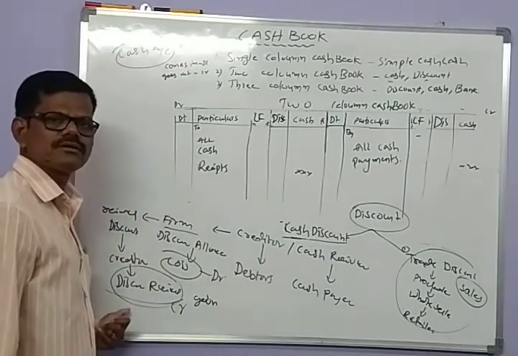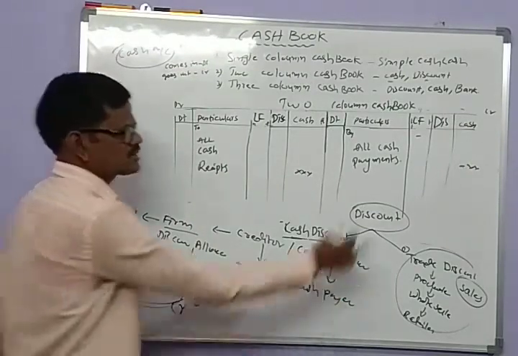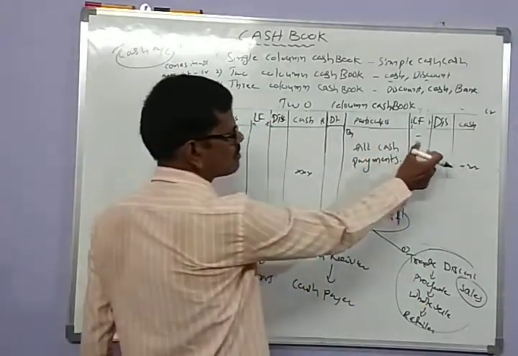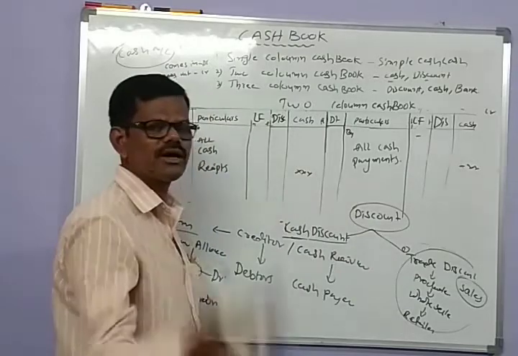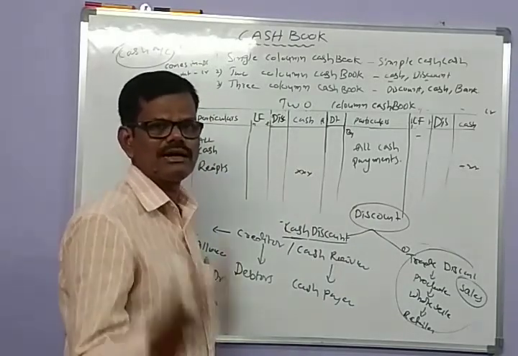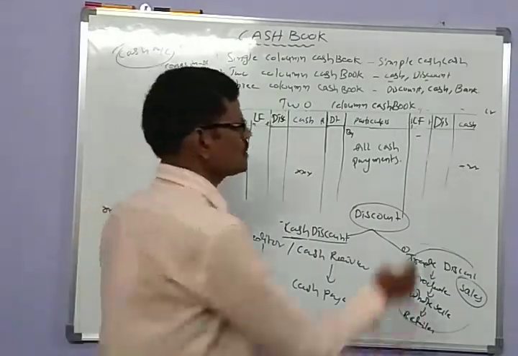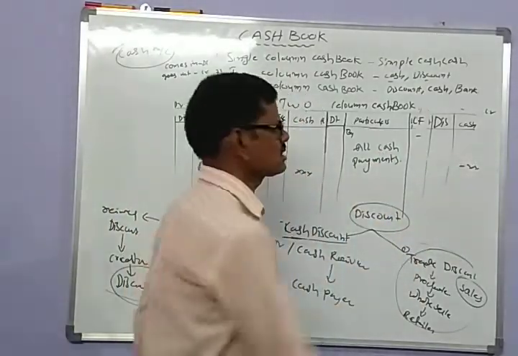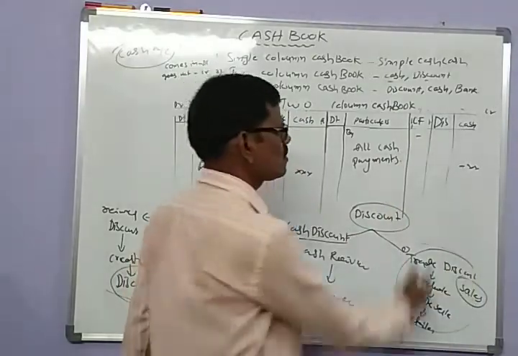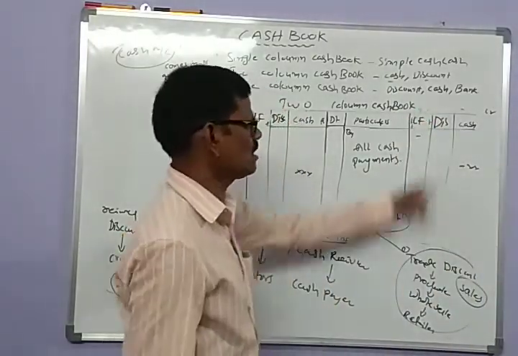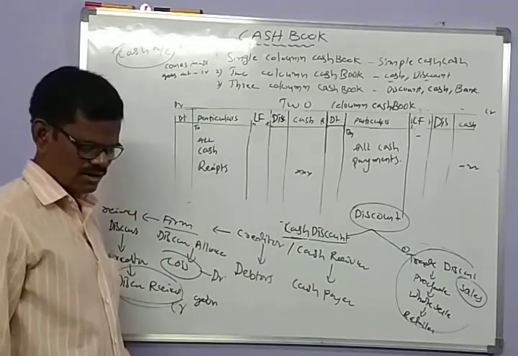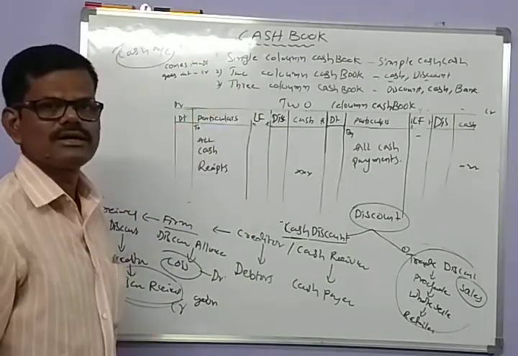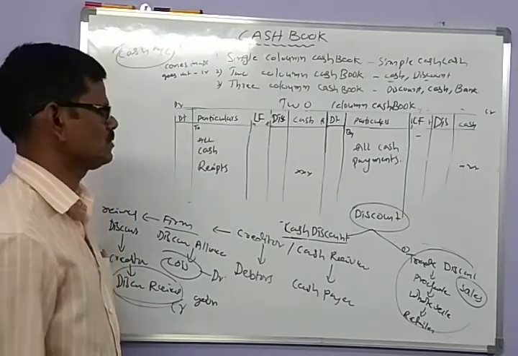So the received discount is credited to the cash book. When we are clearing debts to others and making payments to creditors, then we get the discount. It is recorded on the credit side of the cash book. So this is the proforma for the two column cash book.